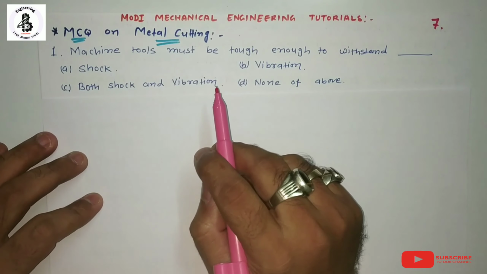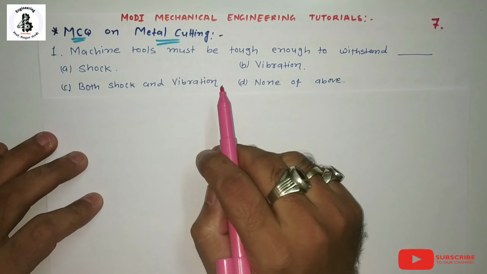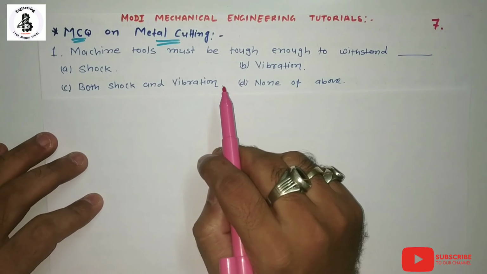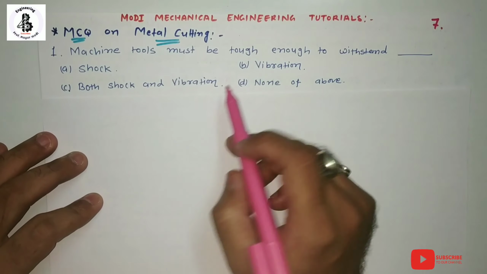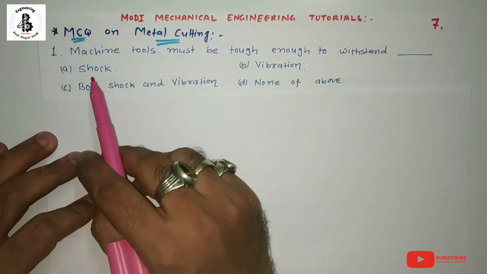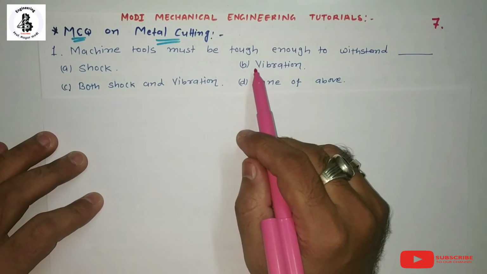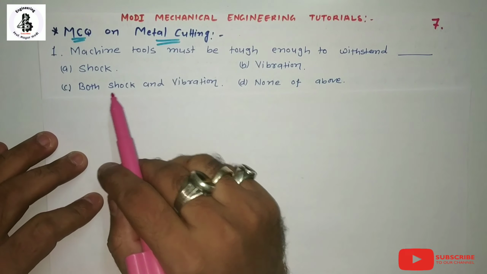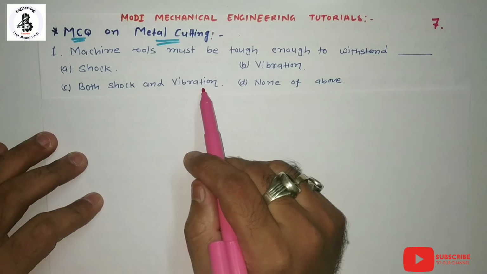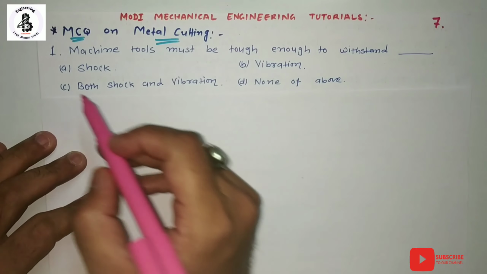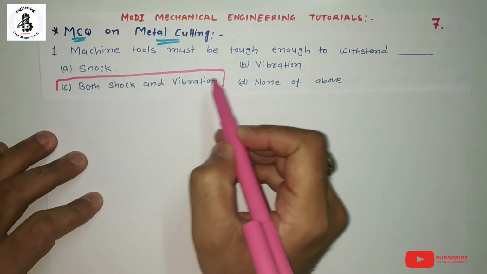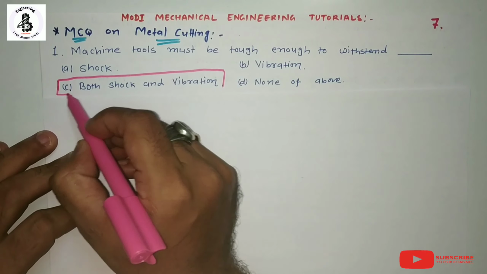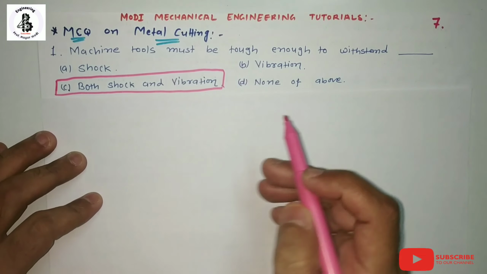In metal cutting operations, all machine tools must be shock resistant and vibration resistant. According to the given options, A is shock, B is vibrations, and C is both shock and vibration resistance. So answer C, both shock and vibration resistance, is the right answer.